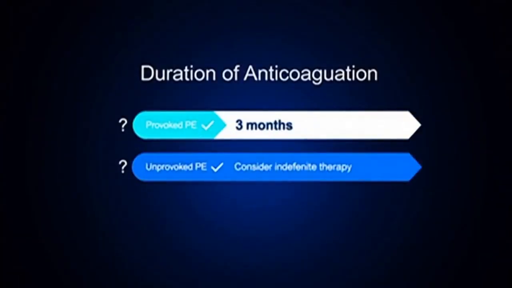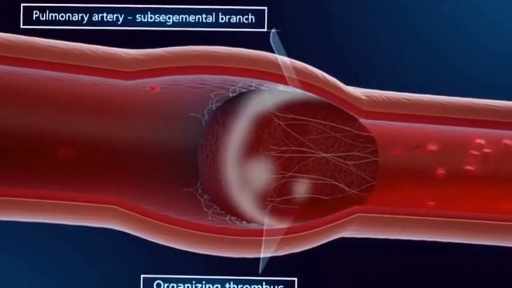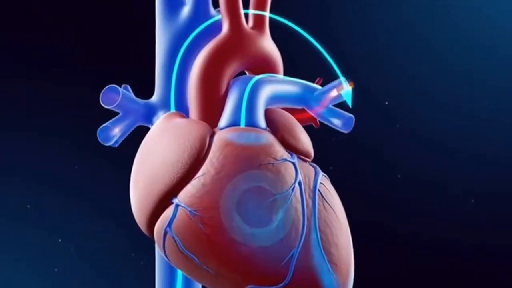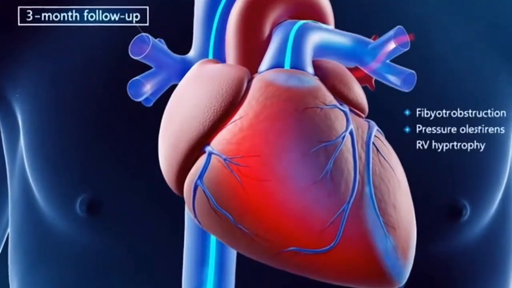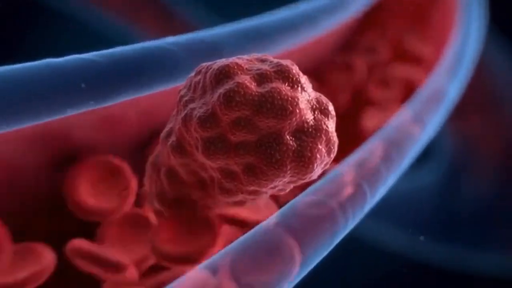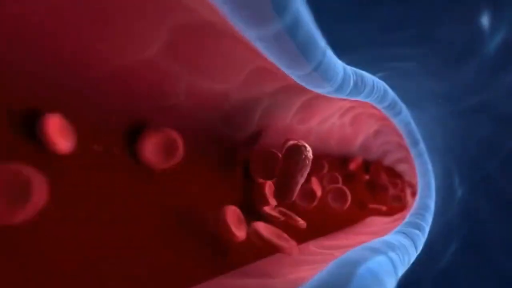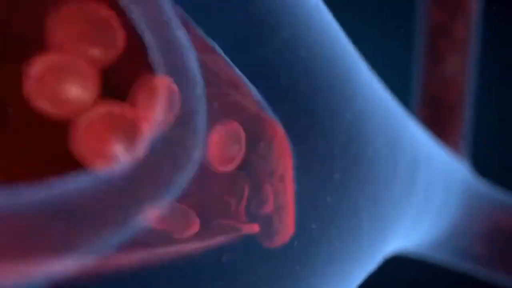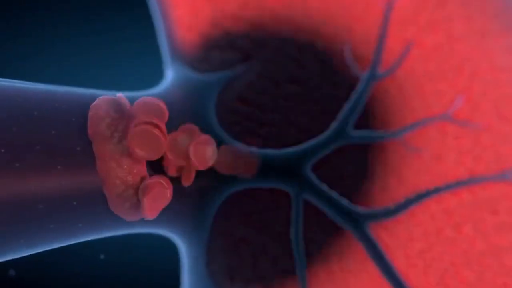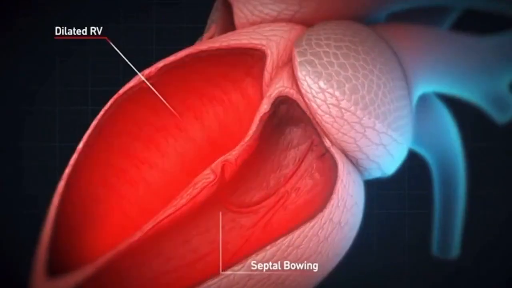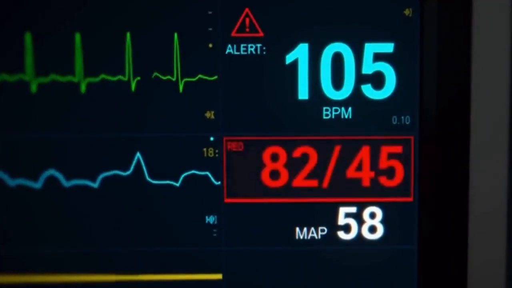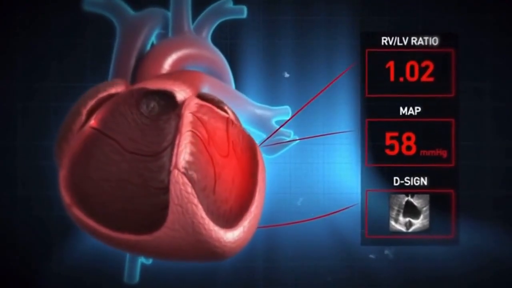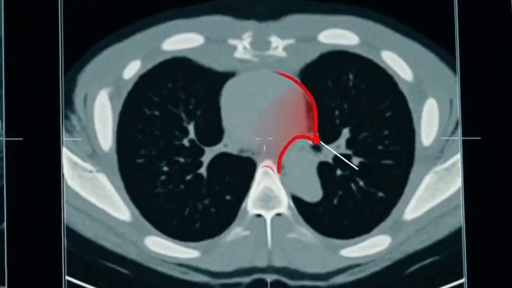A pulmonary embolism occurs when a thrombus, most commonly from a deep vein thrombosis in the proximal leg, dislodges and lodges in the pulmonary arterial tree. Less commonly, emboli originate from pelvic veins, upper extremity veins, or right heart thrombi. Virchow's Triad describes the three conditions that predispose to thrombosis: venous stasis, endothelial injury, and hypercoagulability.